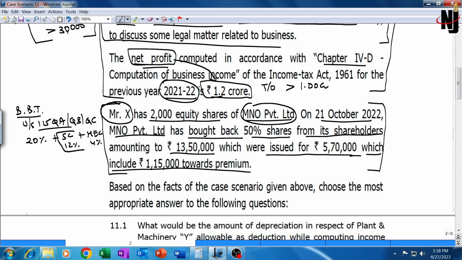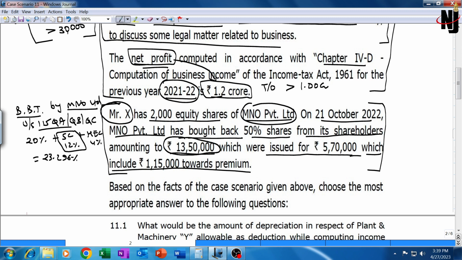Surcharge here is mandatory, the rate is fixed at 12%, irrespective of the total amount paid, whether it is more than 50 lakh, more than 1 crore or less than 1 crore, come what may, the effective rate will be 23.296%. The company will have to pay this buyback tax. Buyback tax will be payable by MNO Limited. On what amount? Now this tax is payable on the excess amount paid by the company for buyback.